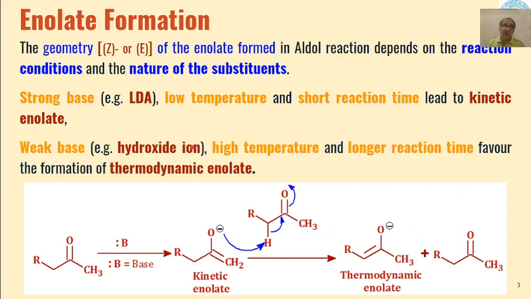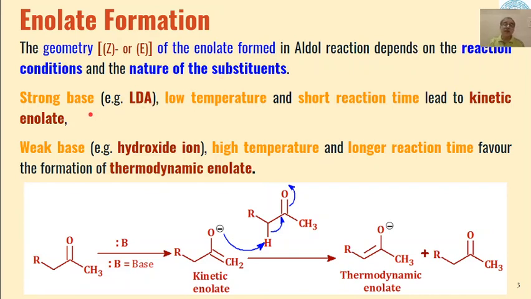Now, as far as diastereospecificity or stereoselectivity of these reactions is concerned, that depends very much on the geometry of the enolate ion which is formed during the first step of the aldol reaction. And the geometry of this enolate ion which is going to be created in the first step depends very much on reaction conditions and the nature of substituents present on the carbonyl system.